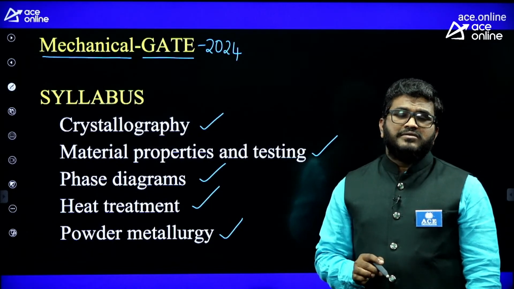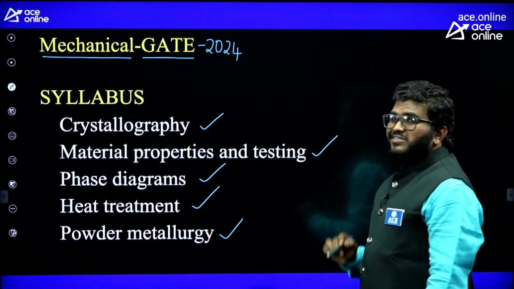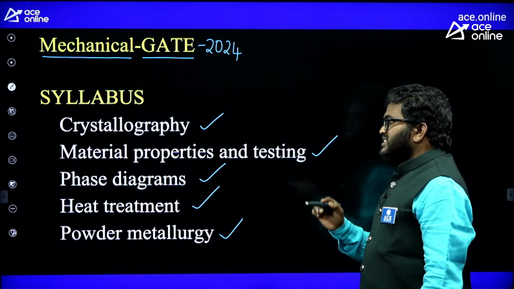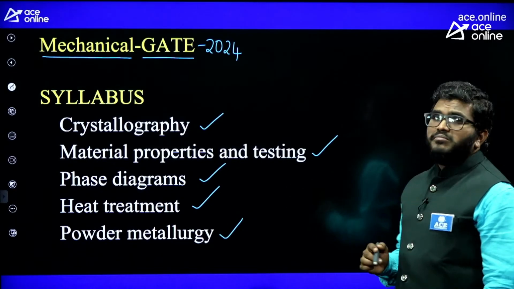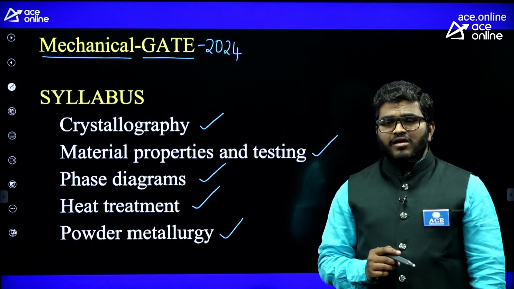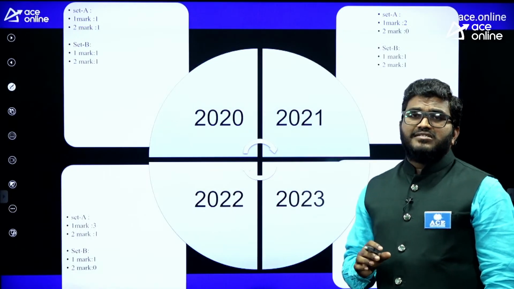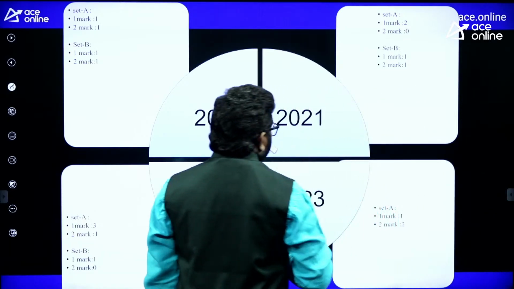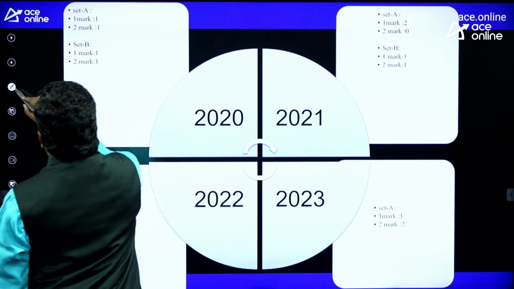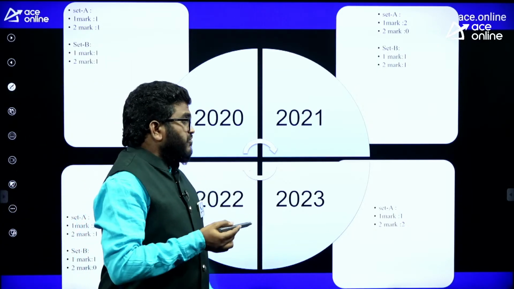So for GATE mechanical, there were 5 topics: crystallography, material properties, phase diagrams, heat treatment, and powder metallurgy. First we'll see the weightage of material science from this mechanical background. See here, for 2023 there is only one set.